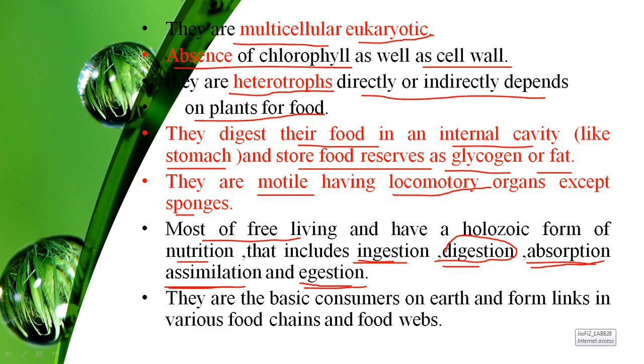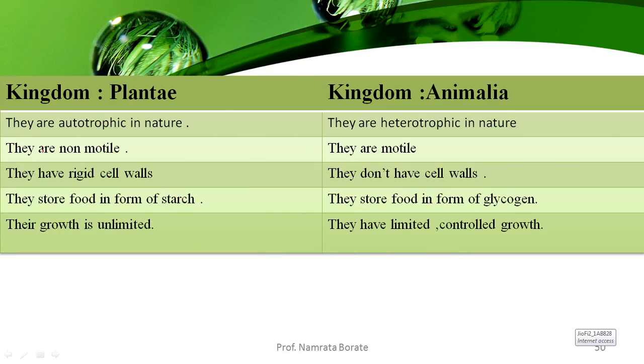And the last and most important is egestion, the process of discharging undigested or waste material from an organism. So this is the most important phenomenon which works in kingdom Animalia, that is ingestion, digestion, absorption, assimilation, and egestion. They are the basic consumers on earth and form a link in the various food chains and food webs. Afterward, we see the difference between kingdom Plantae and kingdom Animalia.